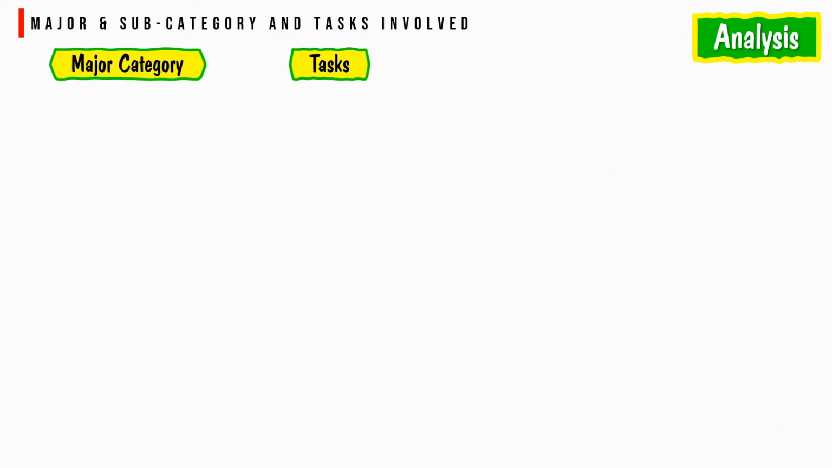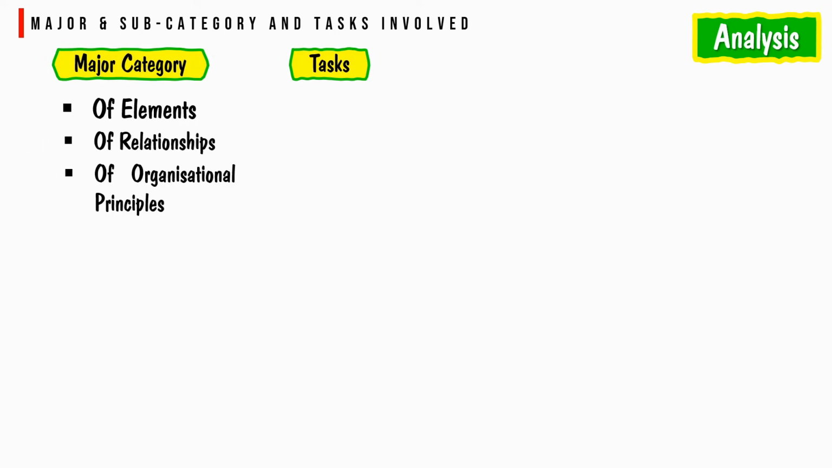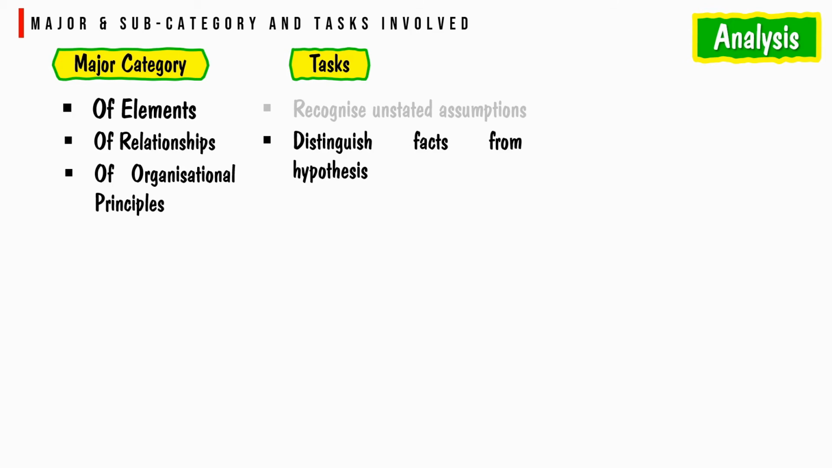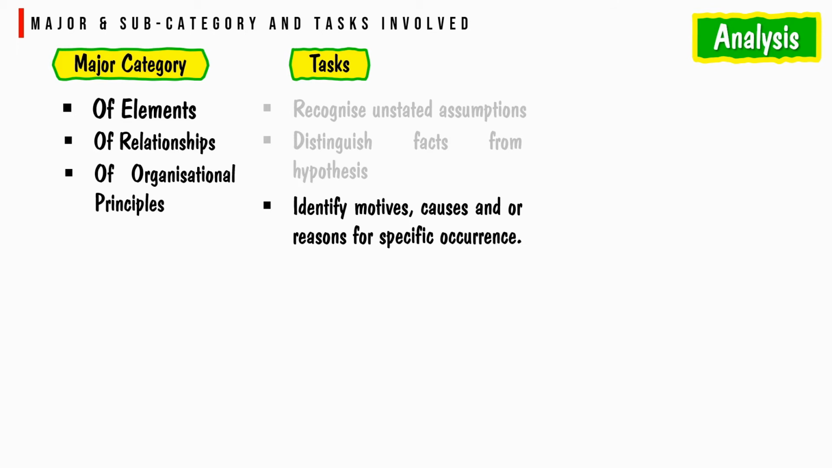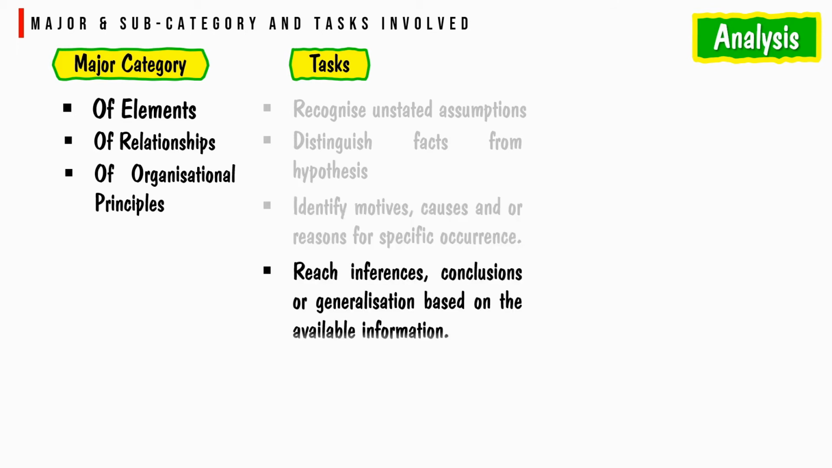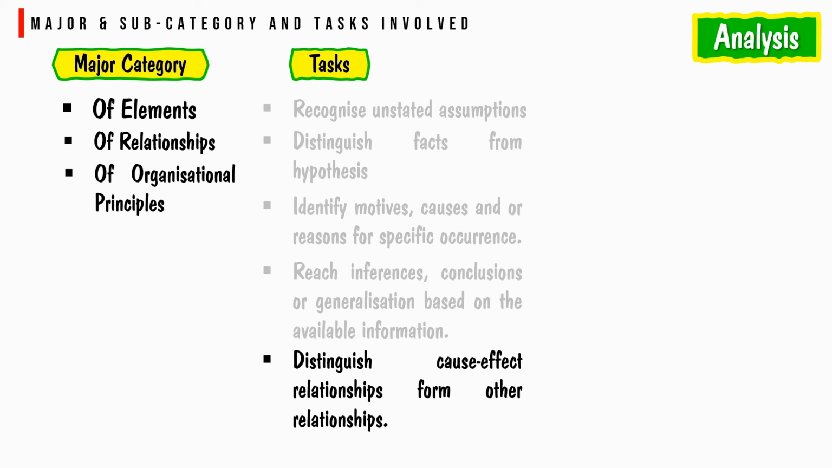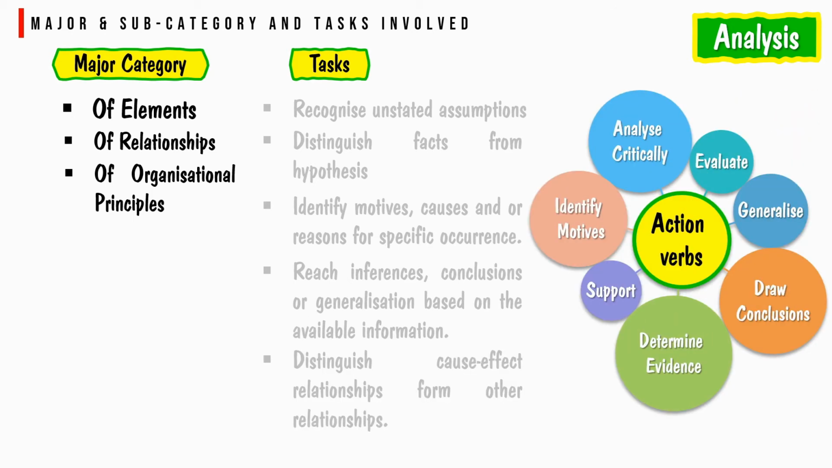Analysis objective. The major category is of elements, of relationships, of organizational principles, etc. The task is to recognize unstated assumptions, distinguish facts from hypotheses, identify motives, causes or reasons for specific occurrences, reach inferences, conclusions or generalizations based on the available information, distinguish causative relationship from other relationship. The main action verbs related to analysis objectives are identify motives, support, evaluate, generalize, draw conclusion, determine evidence, analyze critically, etc.